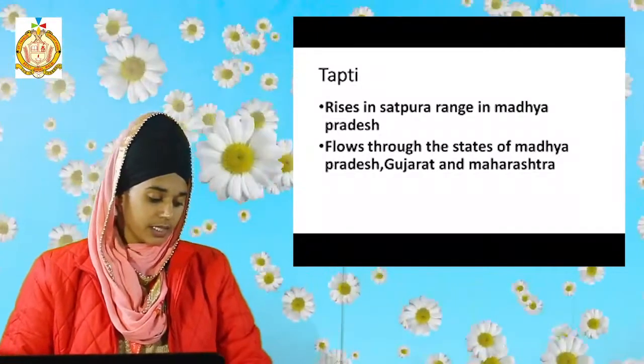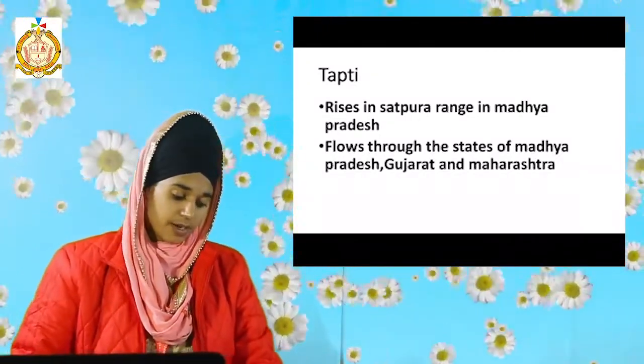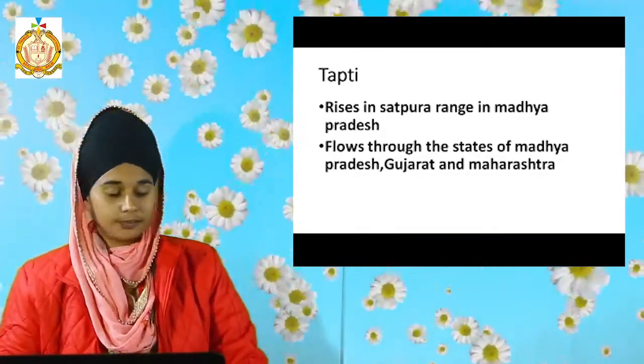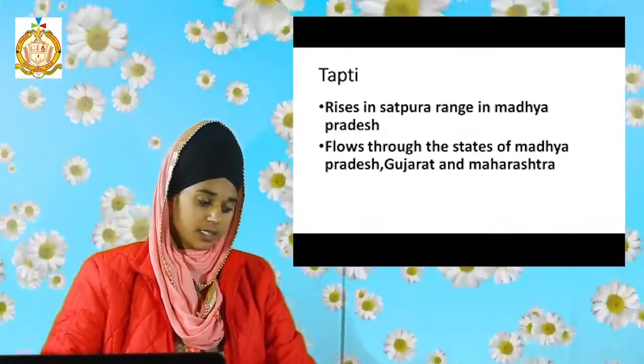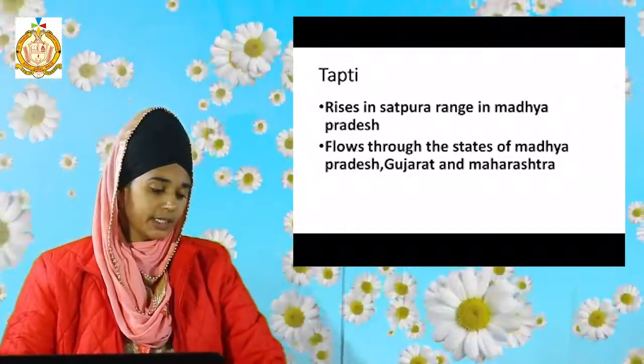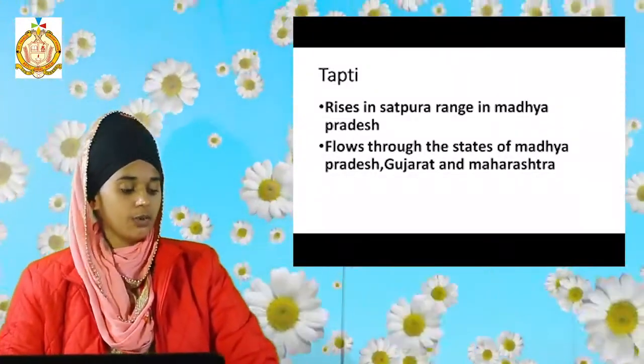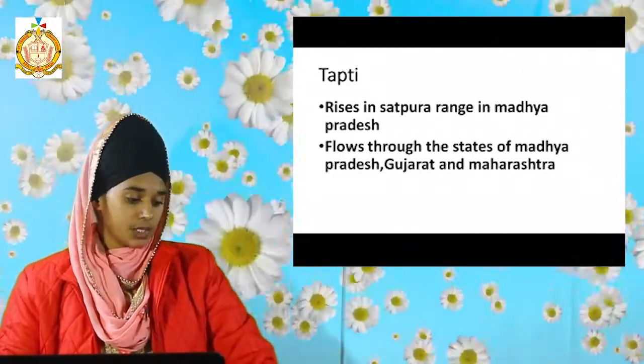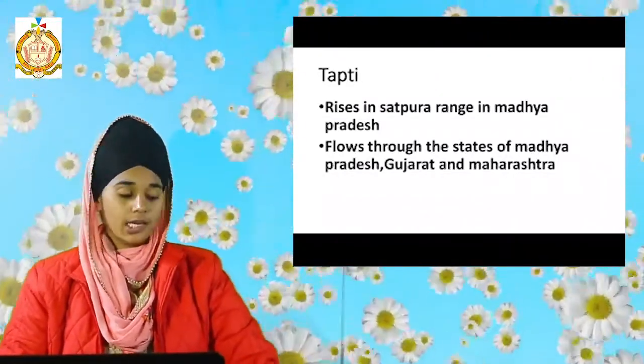The next question is, describe the course of river Ganga from its origin till it enters the Bay of Bengal. Yes, the answer will be, Ganga originates in the Gangotri glacier. At Haridwar, the Ganga enters the plains. The Ganga flows eastward till Farakka in West Bengal.